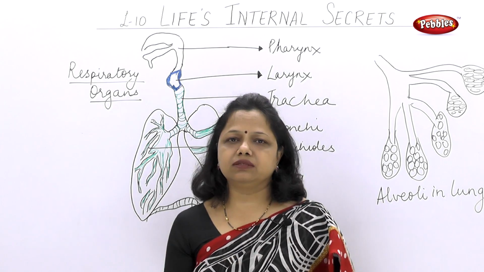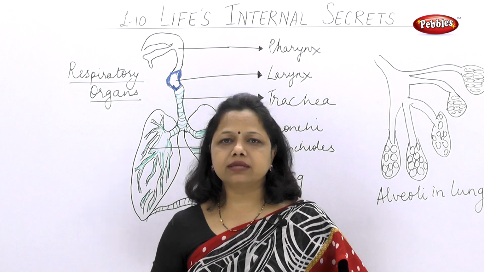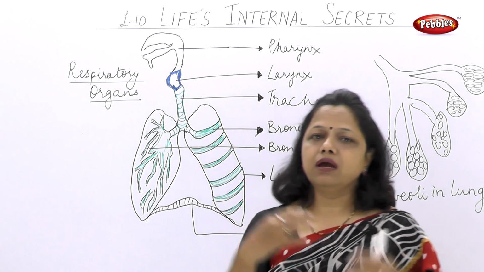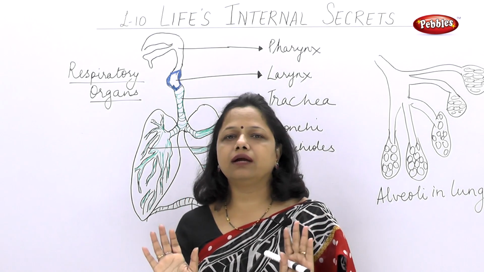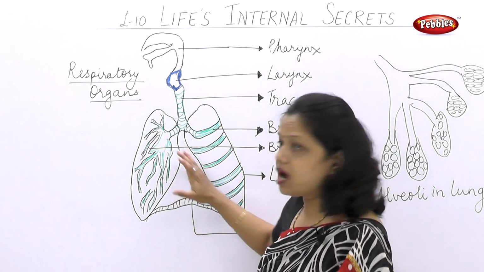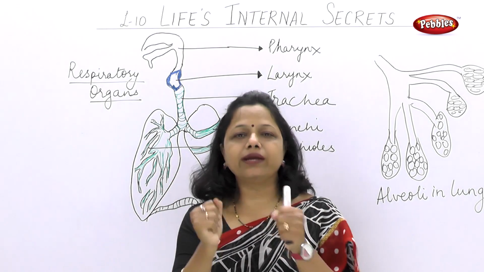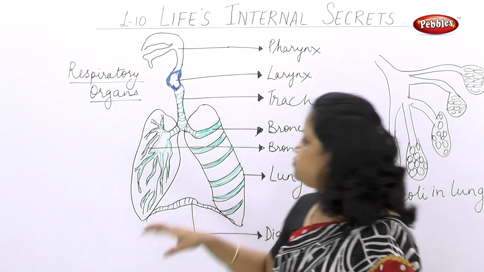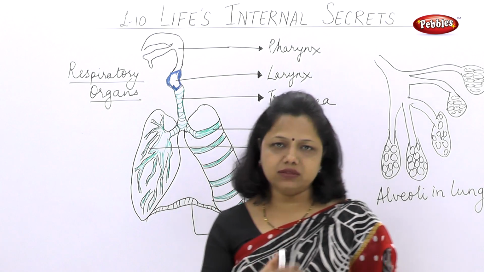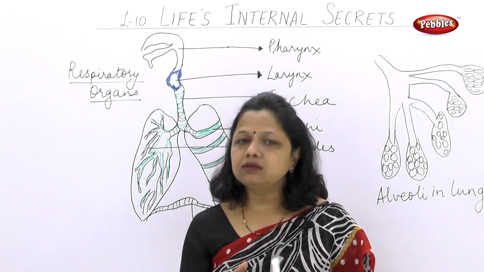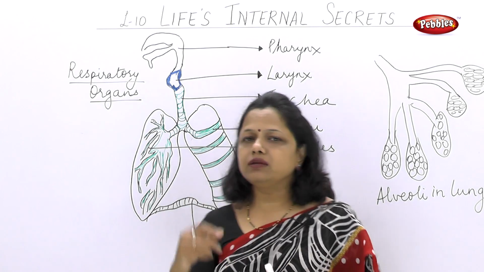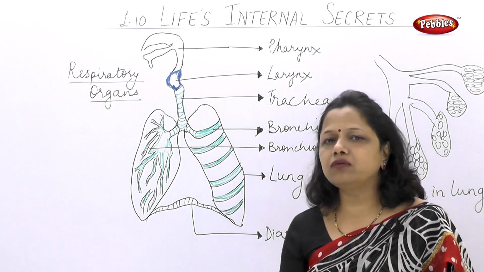Now what is the thorax region? The upper part is the thorax and the lower part is the abdomen. So in the upper part, where your heart is present, surrounding the heart or on the sides of the heart, two lungs will be there. These are the two lungs. In between these two lungs, the heart is fitted. So our body is quite compactly fit, and we can say these lungs are present in the thoracic region of your body. Thorax region or thoracic region means the same. This is the thoracic region where your lungs are present on either side of the heart.